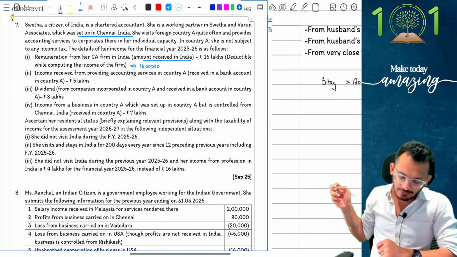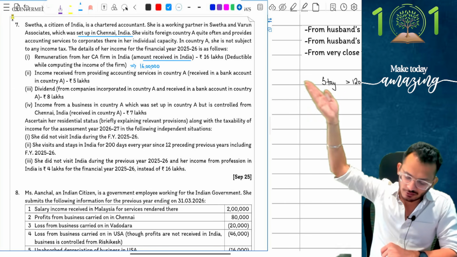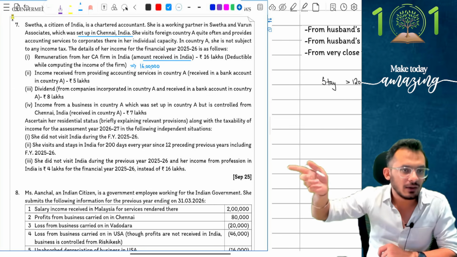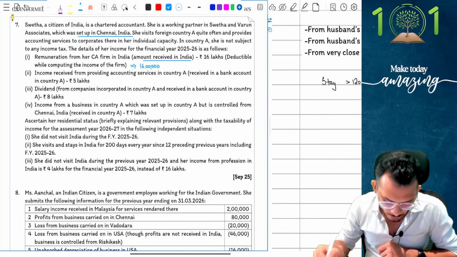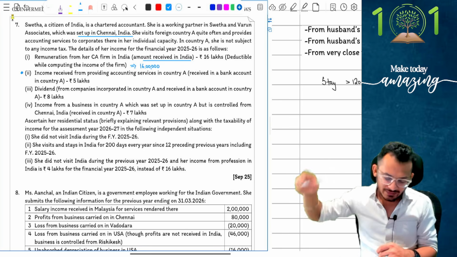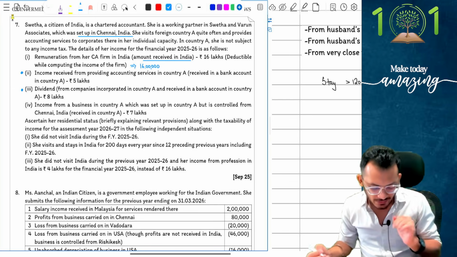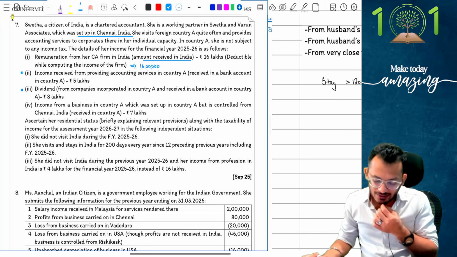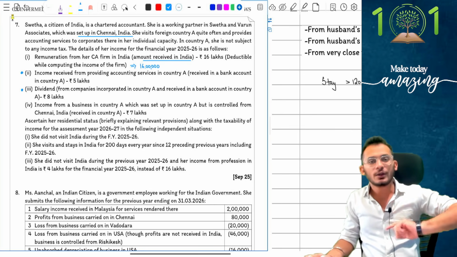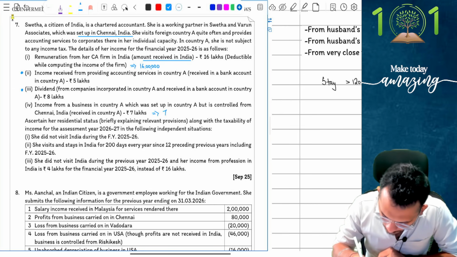Next, income received from providing accounting services in country A, received in bank account of country A. People, income is also outside India, received also outside India, will only become taxable if I'm an ROR. I'm not going to assume I'm an ROR, which means I'm going to put this on hold. Next, dividend from companies incorporated in country A and received in bank account in country A, again going to be treated as an ROR case only. Next, income from business in country A, which was set up in country A but is controlled from Chennai, 7 lakh rupees, which means now I am going to have a business controllership. R and OR will say fully taxable. So for Indian income purposes, I am going to say fully taxable.